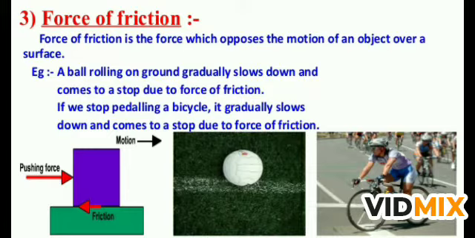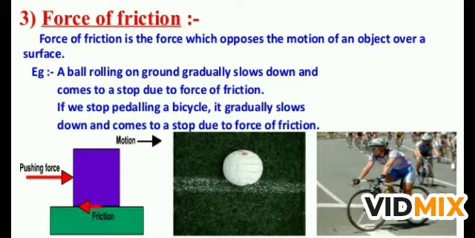So the box is not moving. But if you apply more force on the box, after a certain amount of force, the box will start moving. That force which opposes your applied force, when the box is not moving, is in the opposite direction, and that is called friction. So the force of friction is the force which opposes the motion of an object over a surface. For example, a ball rolling on the ground gradually slows down due to friction.